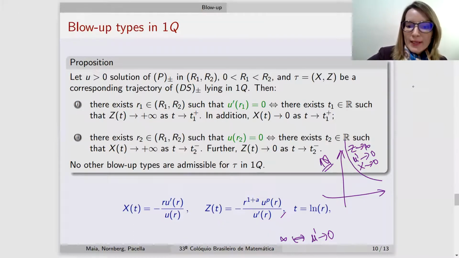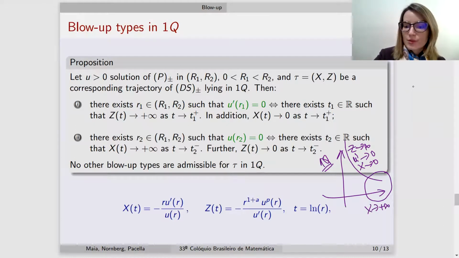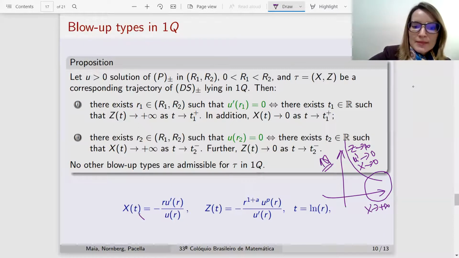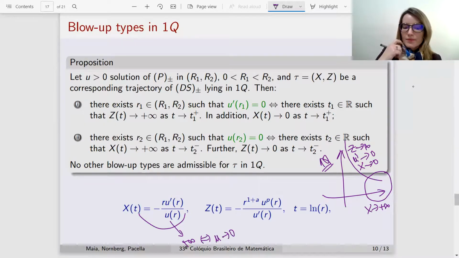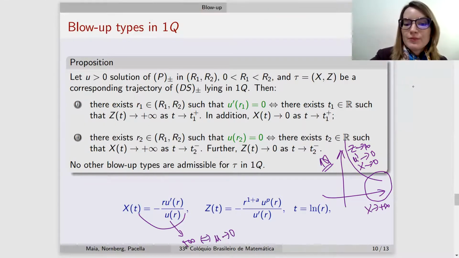In the same way, a blow-up for X, let us say a blow-up here in X, when X goes to plus infinity in the first quadrant, means that U in this case goes to zero, and with that, since U and U prime cannot vanish at the same time, Z goes to zero as well.